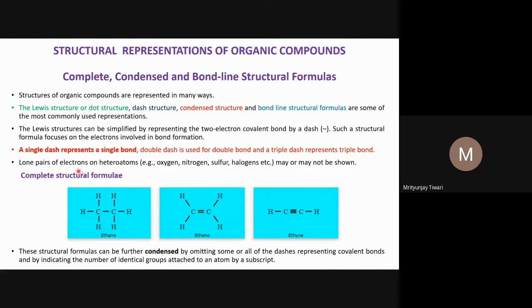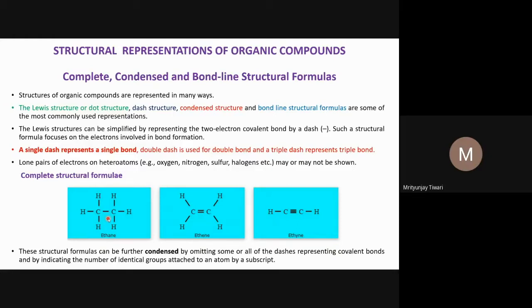With this complete structural formula, this is that of ethane, and what we see here is the carbon-carbon single bond, such things as we have seen earlier as well. Single bond means there are two electrons between these; each carbon shares one electron with the other. There are also single bonds between carbon and hydrogen. This is what we call a complete structural formula. Now if the molecule is ethene, there is a double bond between the two carbon atoms.